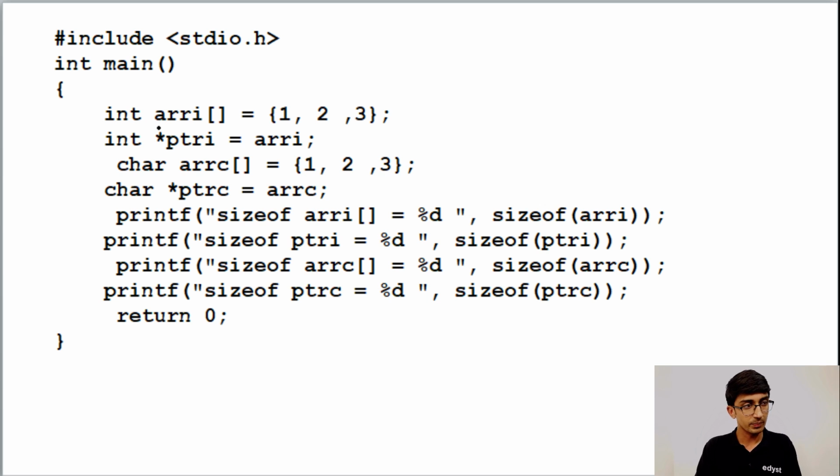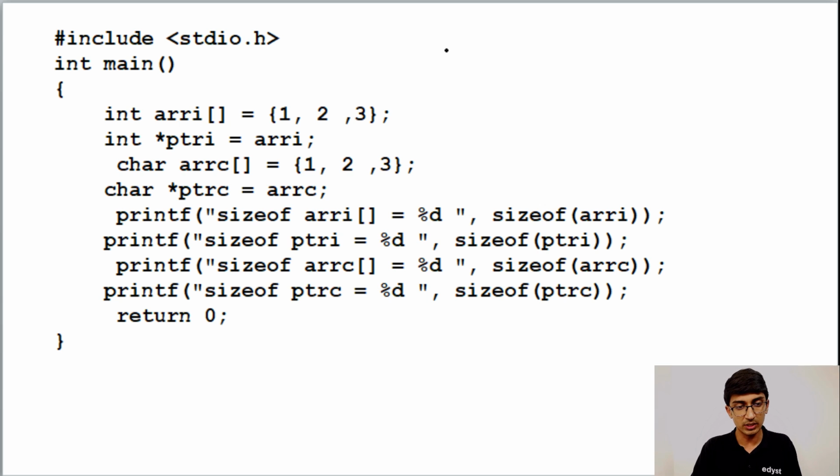Anyways, so yeah, okay, it's very much visible. So what we have over here is int array I equal to 1, 2, 3. So you have an array I which is 1, 2, 3, which is nothing but you can see that this array is of integers. So that's how this array is.